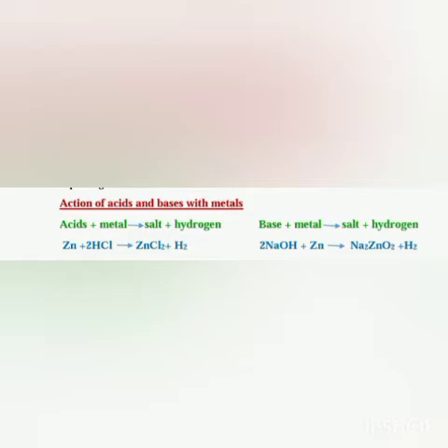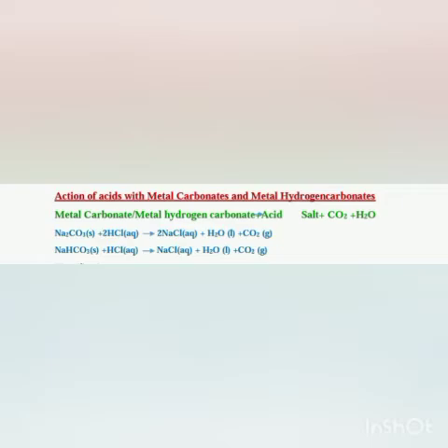Now we come to the next, the action of acid with metal carbonates and metal hydrogen carbonates. Both metal hydrogen carbonates and metal carbonates, when they react with acids, what is formed? Salt, water and carbon dioxide are formed. You can see here sodium carbonate is a metal carbonate because sodium is a metal. It reacts with hydrochloric acid. So what is formed?